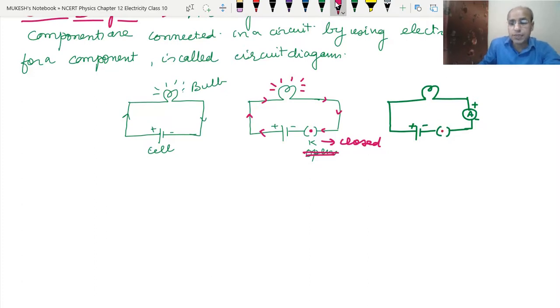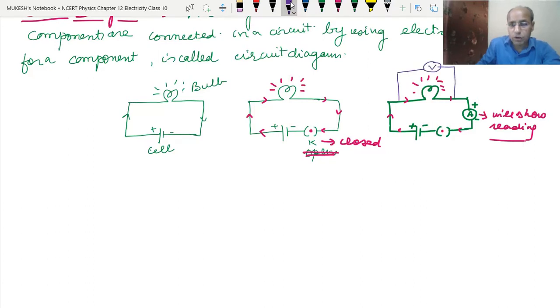Now we close the key. So this is the closed key. Now the current will start flowing. Okay, and the bulb will glow, and the ammeter will show the reading or will measure the current. Clear? Now the next thing that we can have is how much potential difference there is. So to see how much potential difference there is, what can we do?